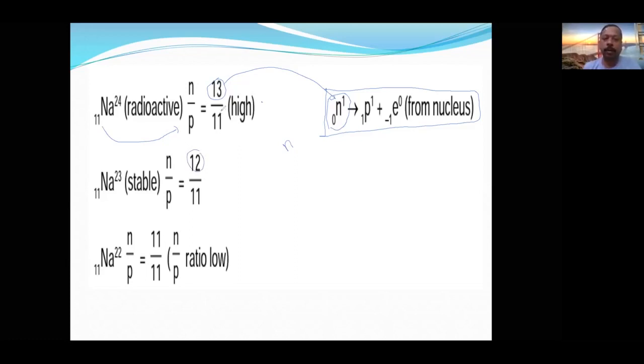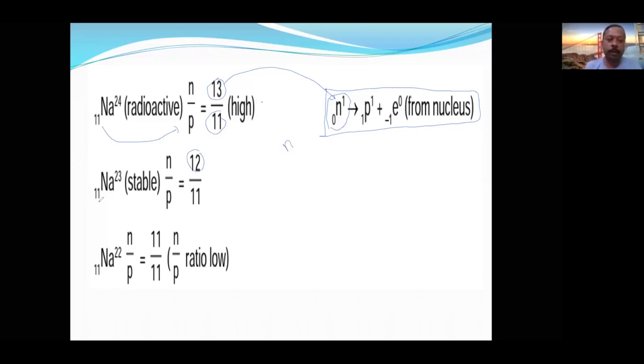The number of protons will be increasing, and beta emission takes place. Is it understood? So which emission will this go for? Beta emission. Sodium 24 will undergo beta emission.